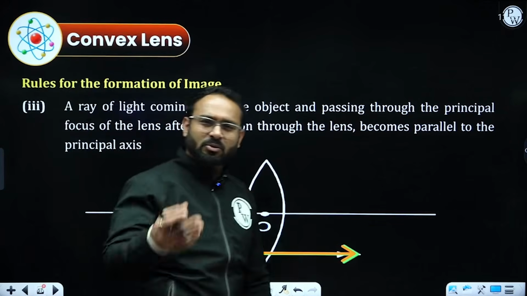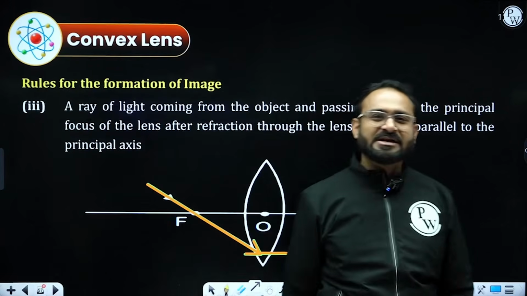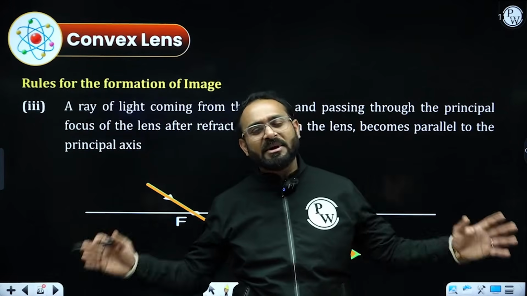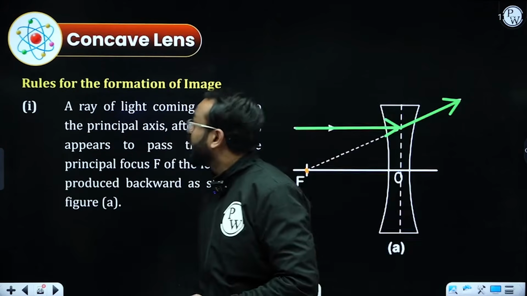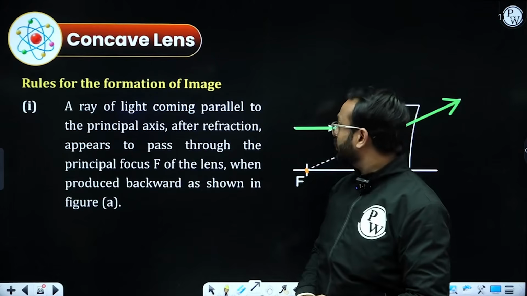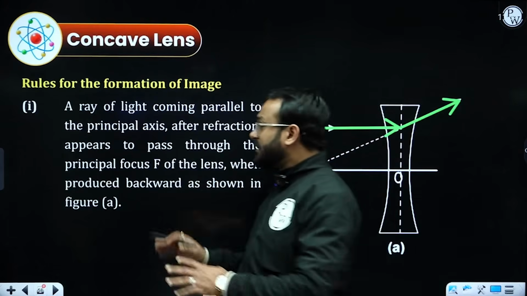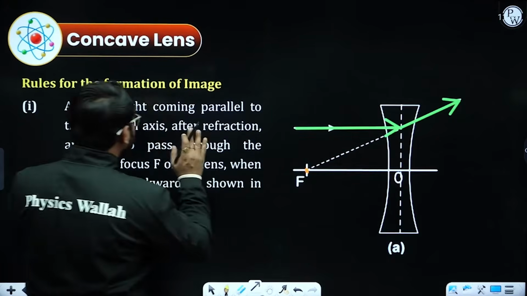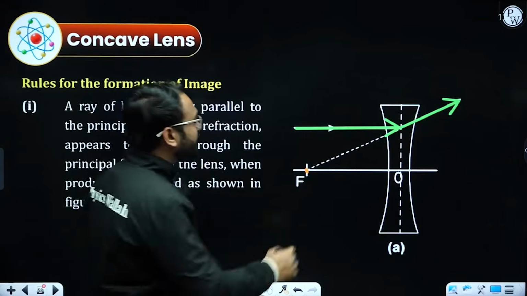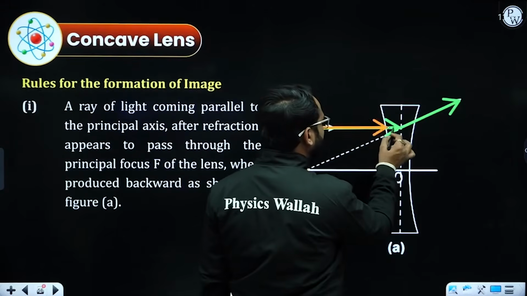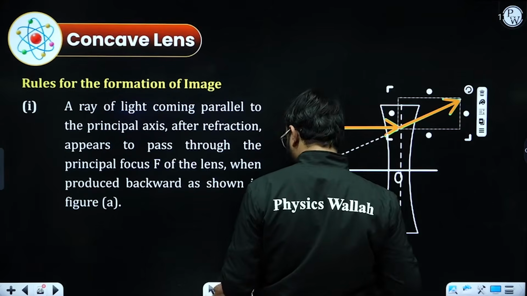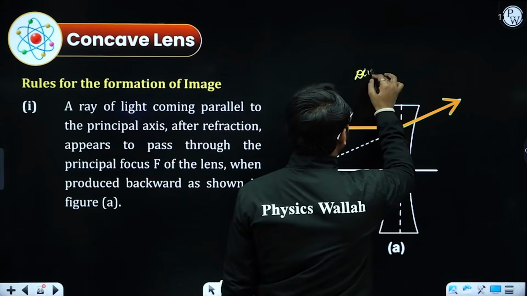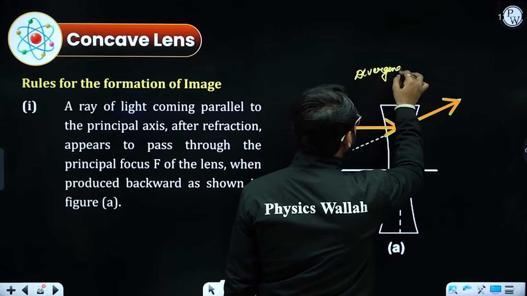These are the major rules which are required to form the images, and we will get the complete image formations of the lenses. So let's begin. For the concave lens, what are the rules? If a ray of light goes parallel to the principal axis, it will be deviated, as it is a diverging lens, as I mentioned earlier.